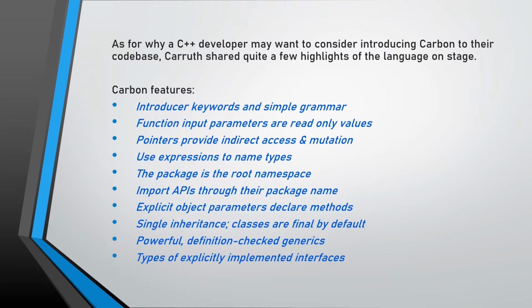Carbon features include introducer keywords and simple grammar. Function input parameters are read-only values. Pointers provide indirect access and mutation. Use expressions to name types. The package is the root namespace. Import APIs through their package name. Explicit object parameters declare methods. Single inheritance. Classes are final by default. Powerful definition-checked generics. And types of explicitly implemented interfaces.